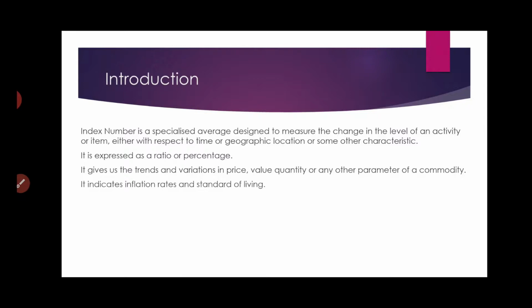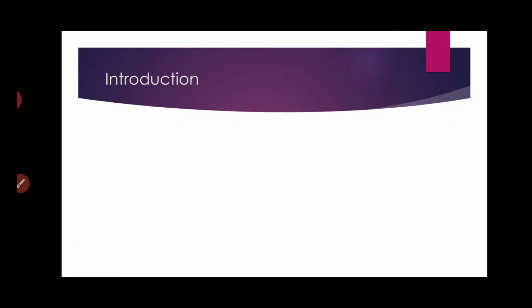So for the theoretical part, if anybody is interested, you can always go and check on the topic over the internet, or you can ask your commerce friends for their economics book, or whichever subject they have this topic in. So basically, there are four different types of index numbers. The first one is price index, which we just talked about. Then we have the quantity index. Then we have the value index, and then special purpose indexes, or miscellaneous indexes, depending on whichever particular thing we are trying to analyze.